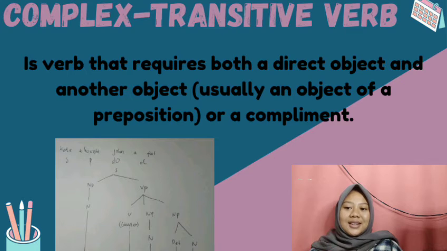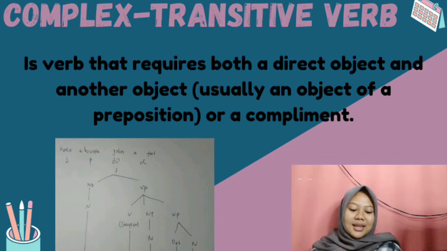Complex transitive verbs in English include believe, consider, declare, elect, find, judge, keep, know, label, make, name, presume, pronounce, prove, read, and so on.